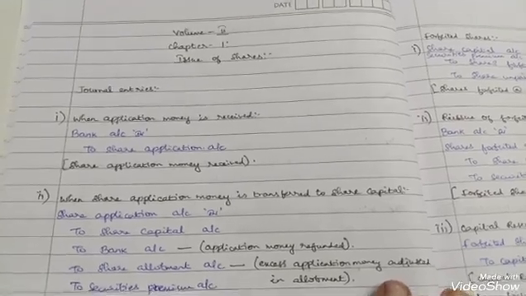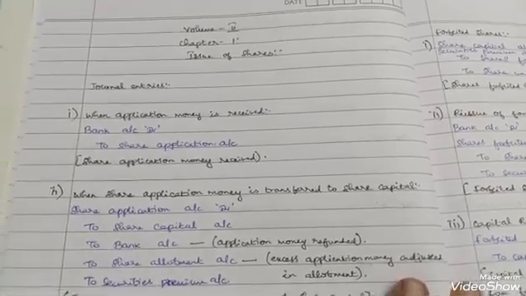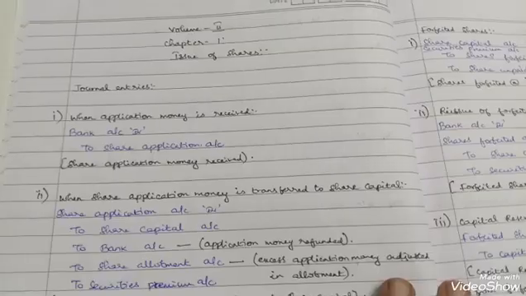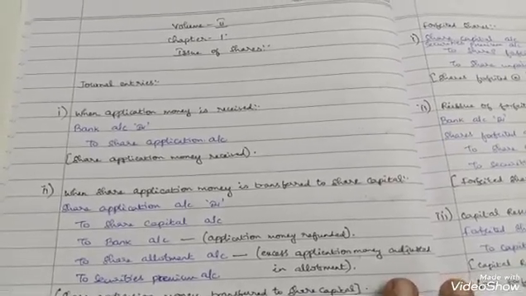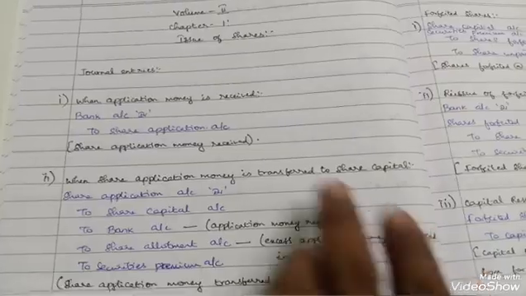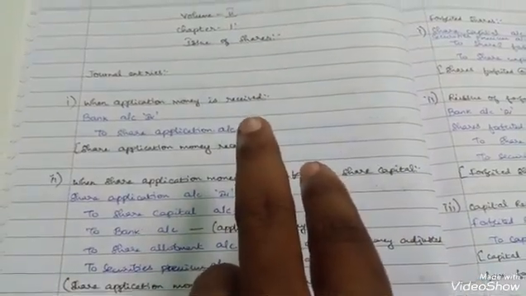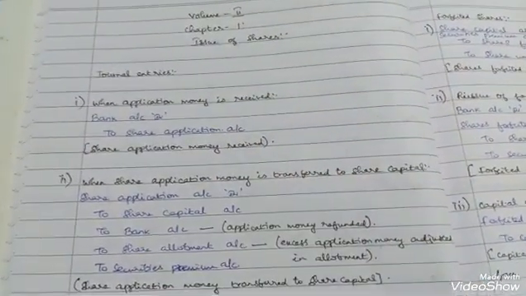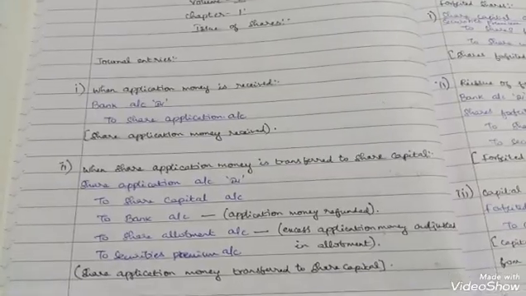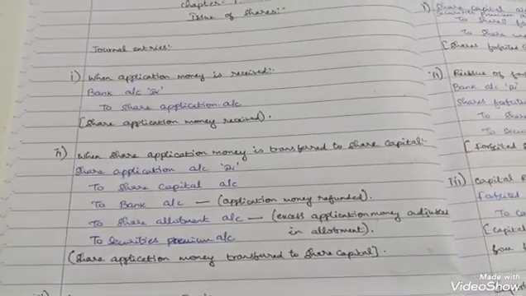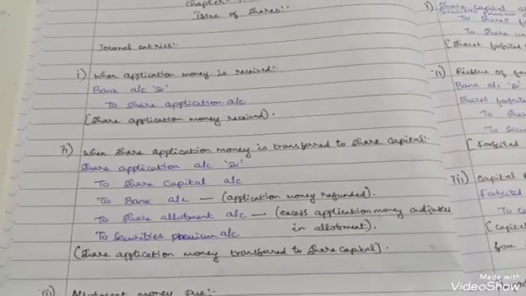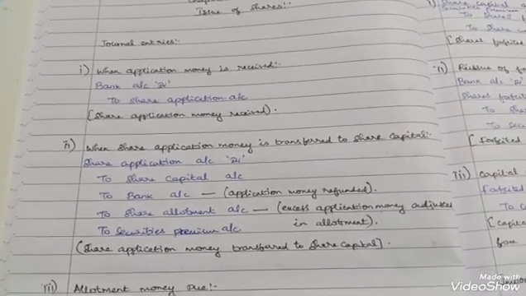So here I have moved on to the volume 2 chapter 1 issue of shares. Okay, so here the important journal entries are when application money is received. The journal entry would be bank account debit to share application account, and after receiving the application money, that application money has to be transferred to the share capital.